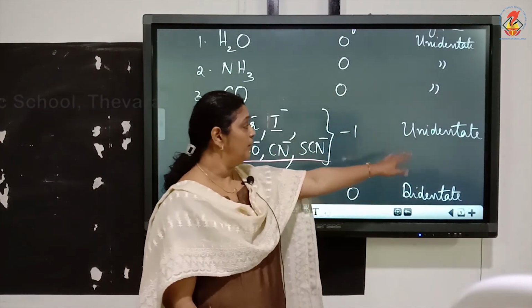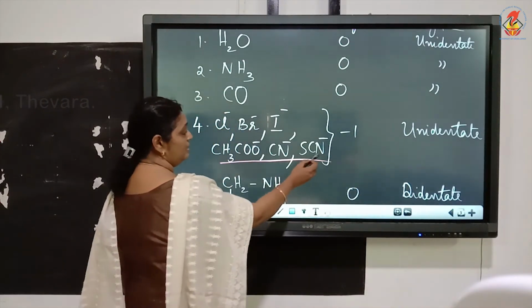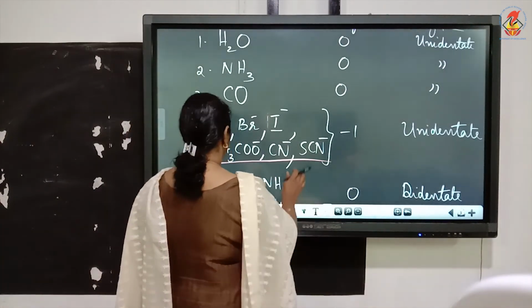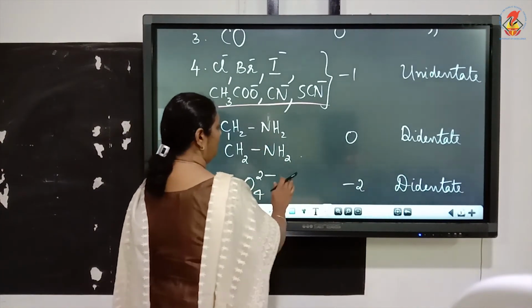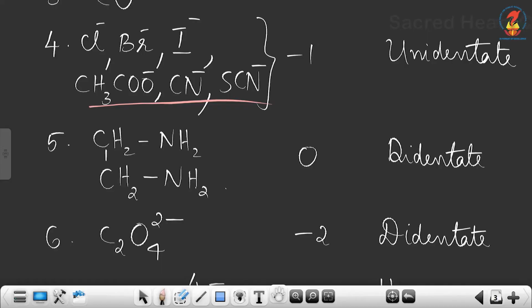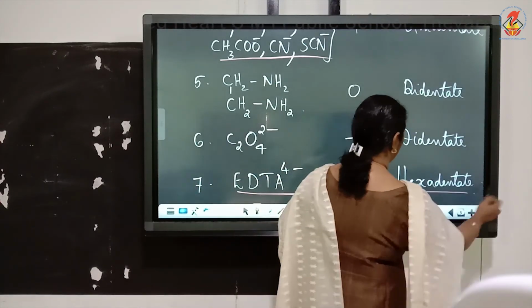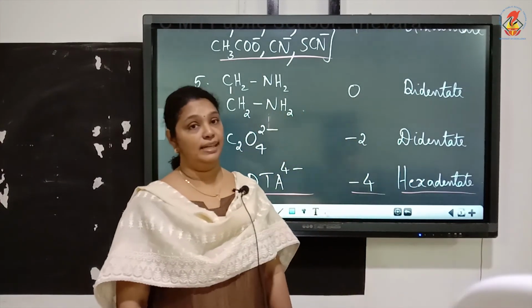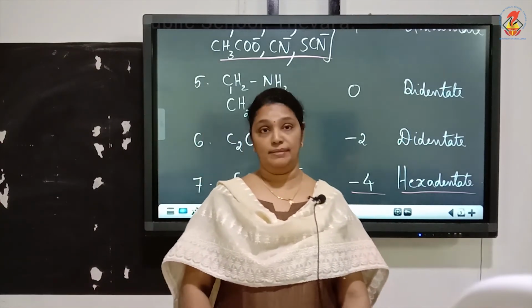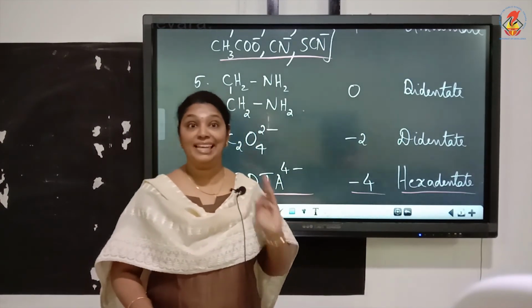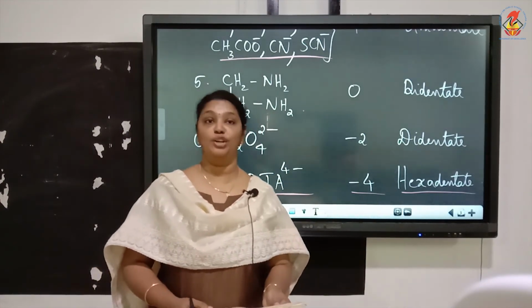They all belong to unidentate ligands, and you can see SCN minus is ambidentate, even CN minus is also an ambidentate ligand. Fifth one, ethane 1,2-diamine, charge is 0, it's a didentate ligand. Sixth one is oxalate ion, whose charge is -2, again a didentate ligand. The last one we have EDTA4 minus, whose charge is -4, and it's a hexadentate ligand because there are 6 donor atoms.